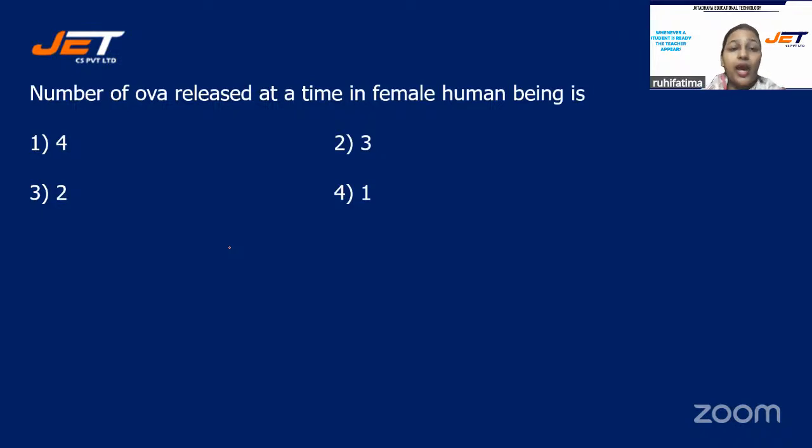Okay, next we have number of ova released at a time in female human being is. And your options are number 1, 4, option number 2, 3, option number 3, 2, or is it option number 4, 1?